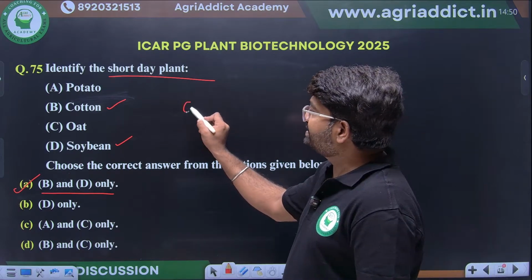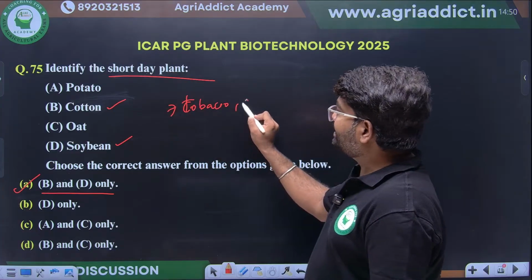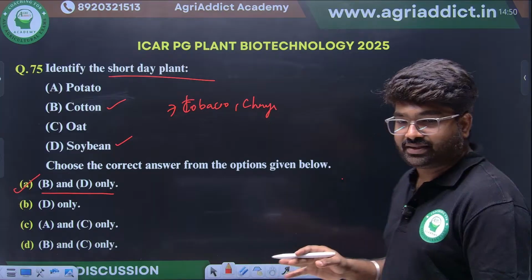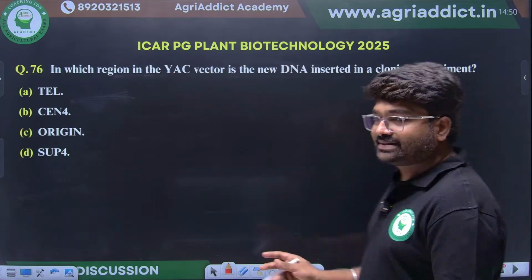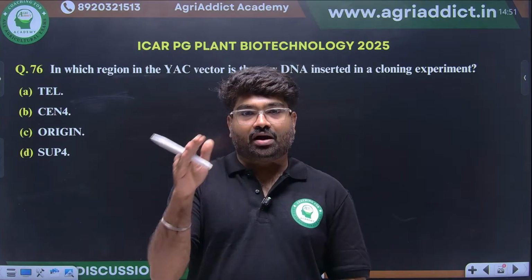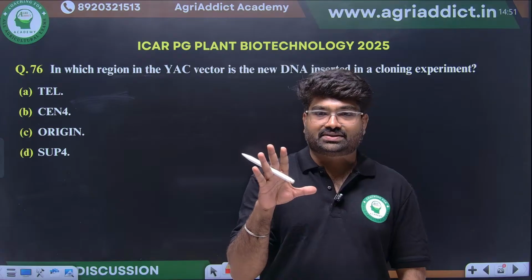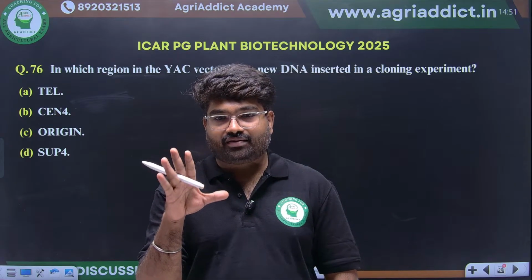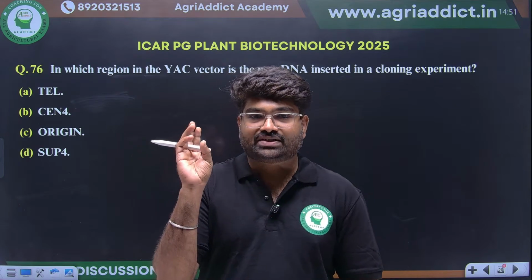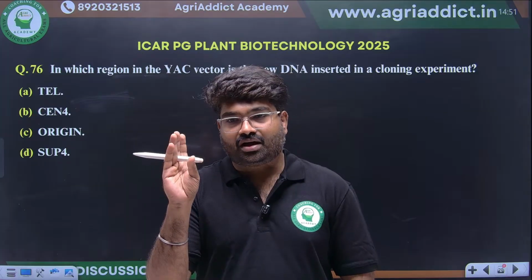Okay, any other example? Yes, tobacco is also an example of short day plant. Then apart from that, chrysanthemum also will come. This is also an example of short day plants. Okay, you just remember the examples of short day plants, long day plants, day neutral plants, short long day plants and long short day plants. So total 5 different classifications are there, based on the photoperiodism. You just go and remember the examples: short day, long day, day neutral, short long day and long short day.